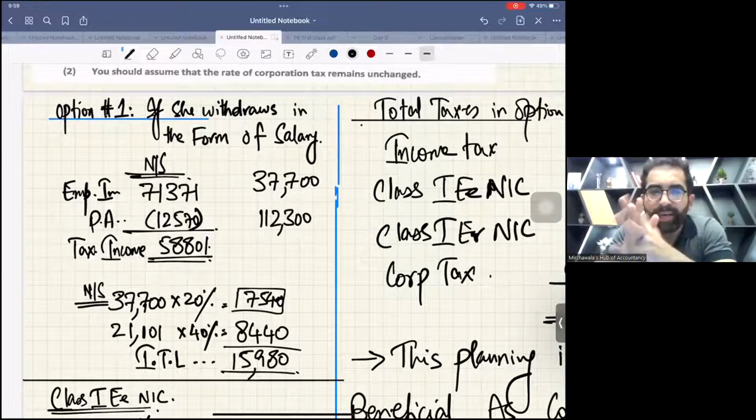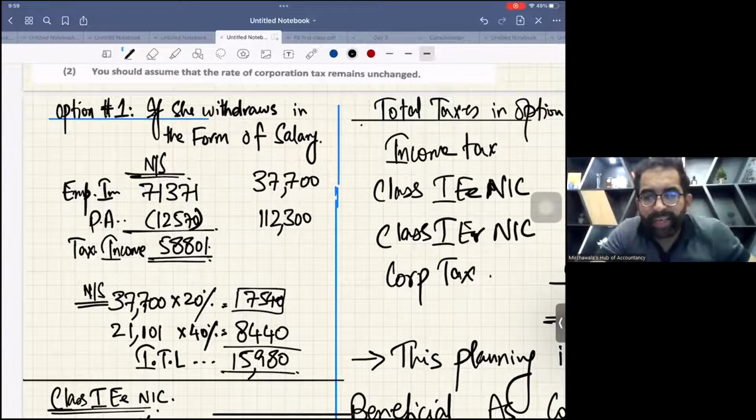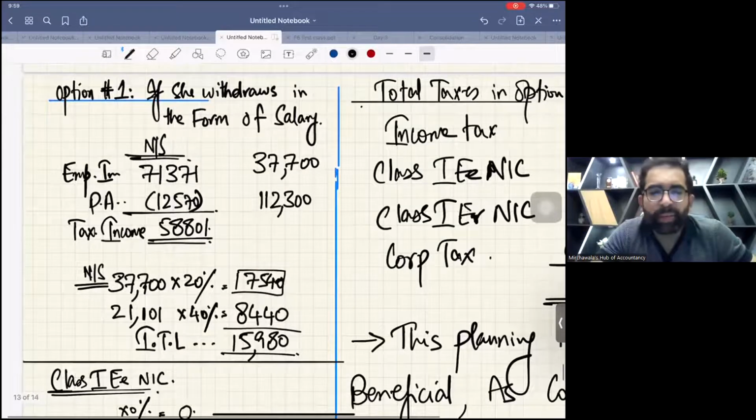Now, as this lady Sophia is receiving the salary, she is the employee right now. Sorry, the employee has to pay class 1 employee NIC. My bad.